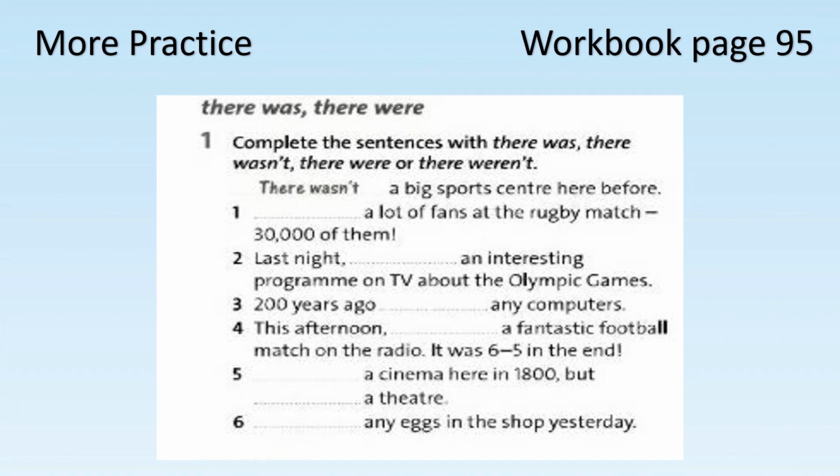For more practice, you can do workbook page 95. Complete the sentences with there was, there wasn't, there were, or there weren't. Example, there wasn't a big sports center here before. The keyword is a. A is singular, use was, and there's no big sport, so it's in negative form.